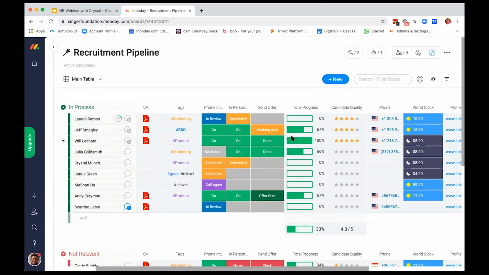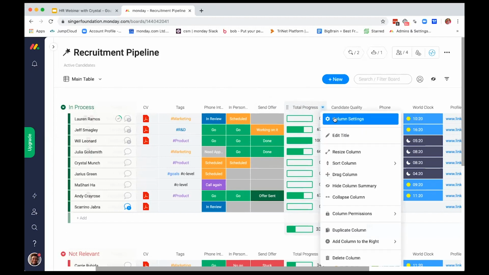Similar to sales, I mean, we're not sales, we're recruitment, we can see how far this user has gotten. If they're 60% of the way done, or if they're 0% and we need to jump on that, we have the ability to use the status columns to create this progress tracker. The way we want to see this information is for all three of these.